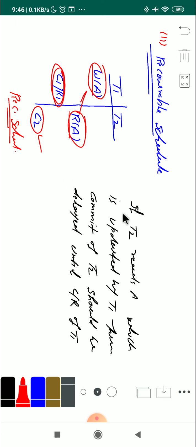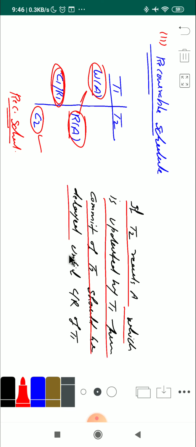So you can see this one also. If T2 reads A which is updated by T1, then the commit of T2 should be delayed until the commit or rollback of T1. So जो स्टोरी मैंने बताई है, सेम स्टोरी मैंने यहाँ पे लिख रखी है, राइट? So this is what a recoverable schedule is. Okay, so this is the story of a recoverable schedule.